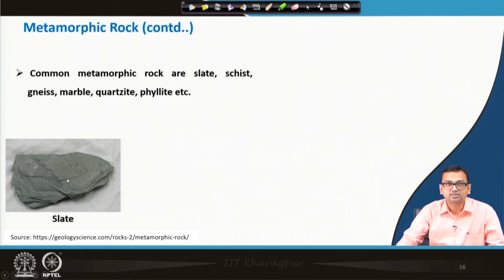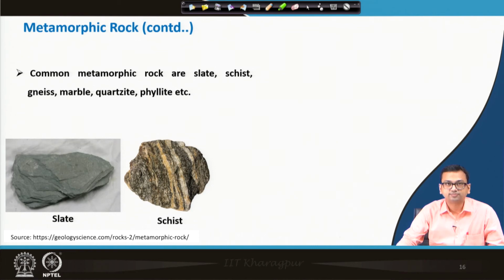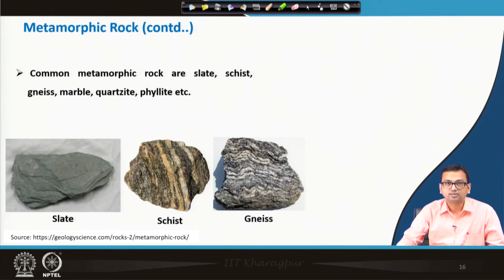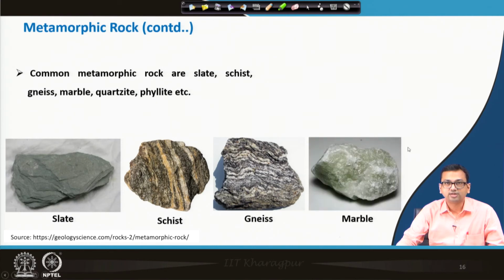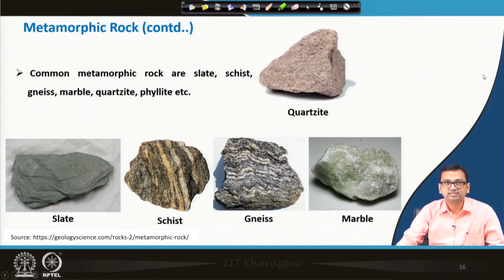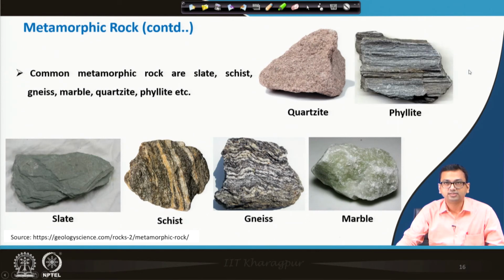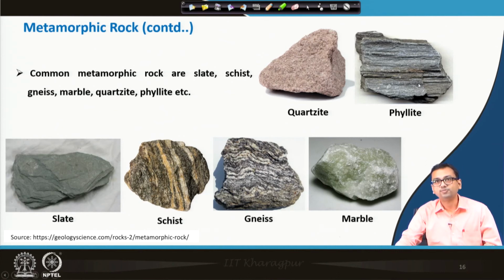This is a slate, a piece of slate. This is schist. Schist will look like this. This is gneiss. This is marble. Okay. This is quartzite, you see, and phyllite. So, these are different types of metamorphic rocks which are found commonly, right.